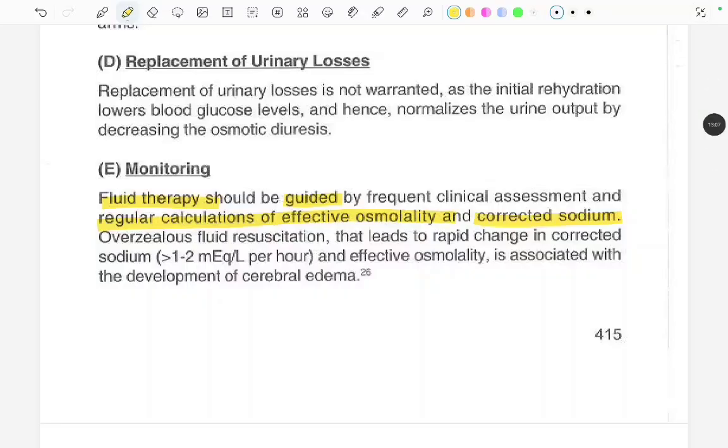Overzealous fluid resuscitation leads to what? Rapid change in the corrected sodium of more than 1 to 2 milliequivalents per hour and effective osmolality. This is associated with the development of cerebral edema if there are rapid changes in the serum osmolality.